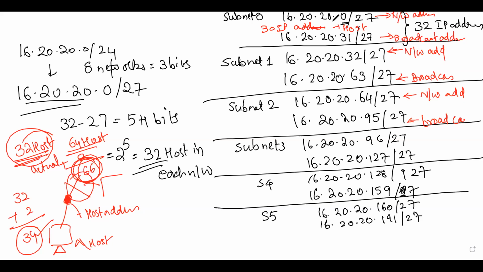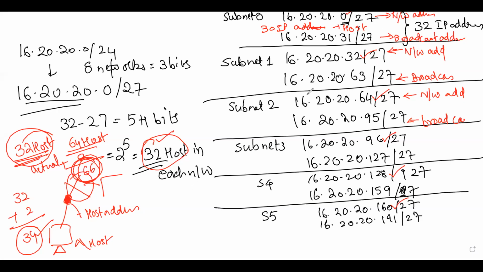So I should be able to see, there's a pattern involved over here, a very beautiful pattern. Whatever number of hosts we have found, 32 hosts, my network address is a multiple of that: 0 into 32, 1 into 32, 2 into 32, 3 into 32, 4 into 32, 5 into 32. This is something very beautiful: if you understand that you have so many hosts in that network, the network address is a multiple of that number of hosts. So this is something very interesting.